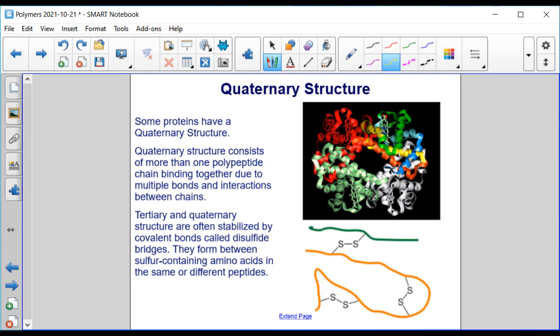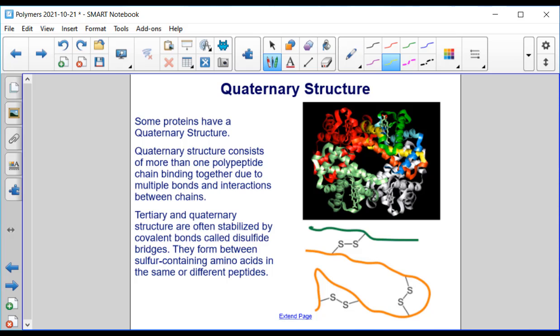All right, let's talk about the quaternary structure of proteins. Some proteins have what's called a quaternary structure, which consists of more than one polypeptide chain binding together due to multiple bonds and interactions between chains.